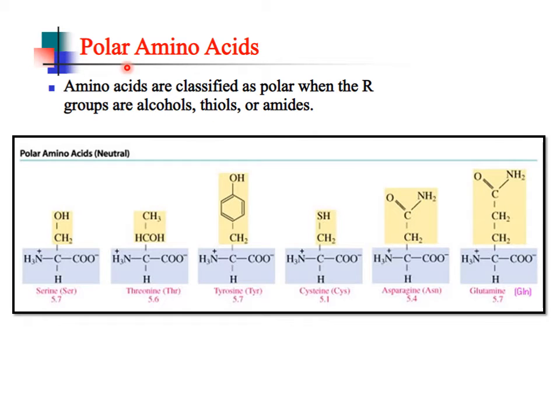Second type, polar amino acids. Polar amino acids have an R group that is an alcohol, thiol or amide. With examples, serine contains an OH group in the side chain, and tyrosine has a phenyl with an OH group. Cysteine has a thiol group, and asparagine has an amide group. So these come under polar group.